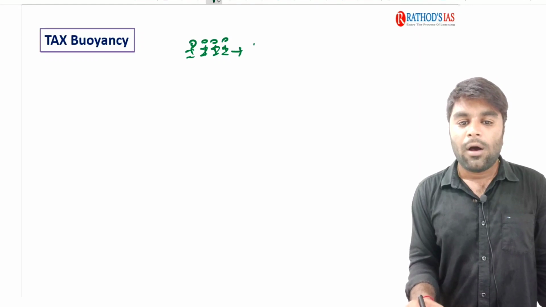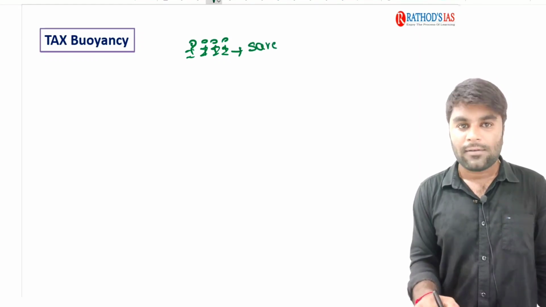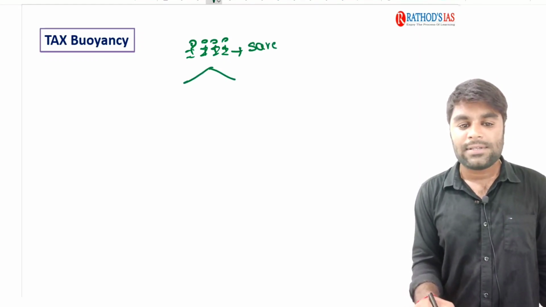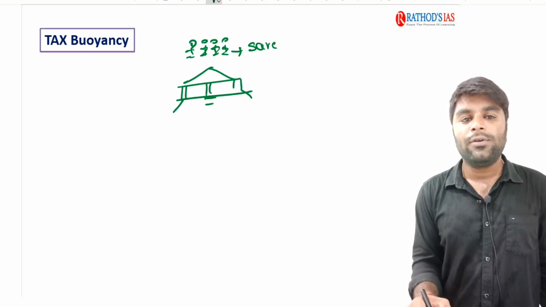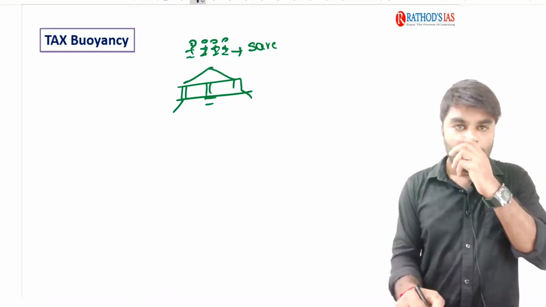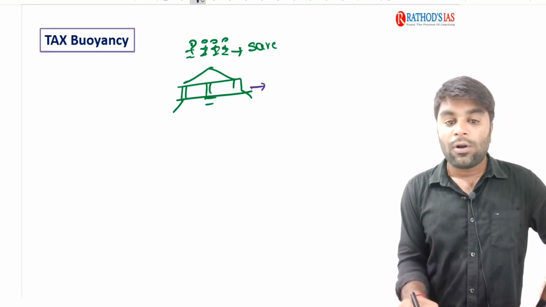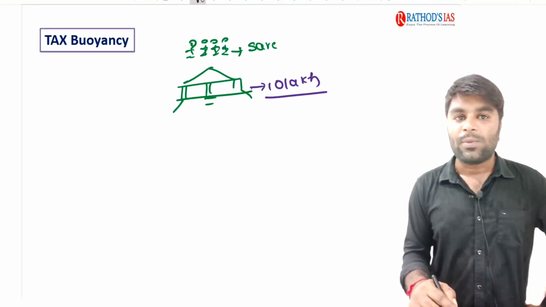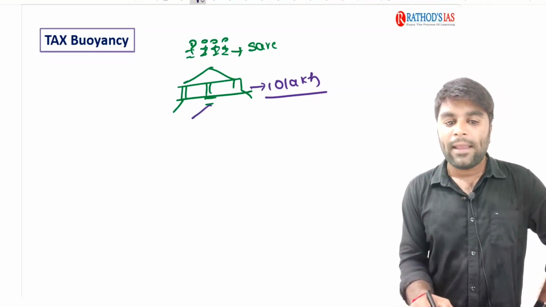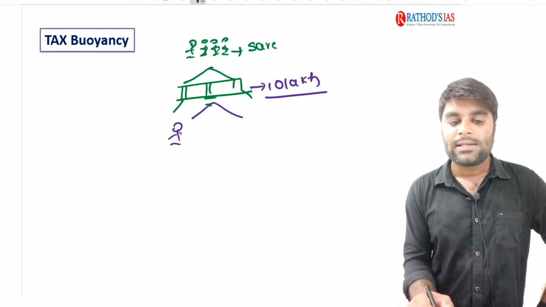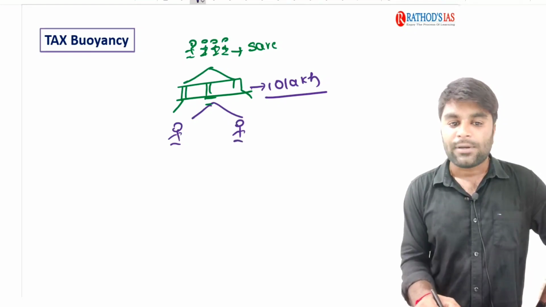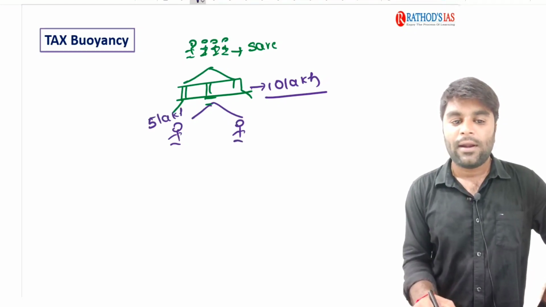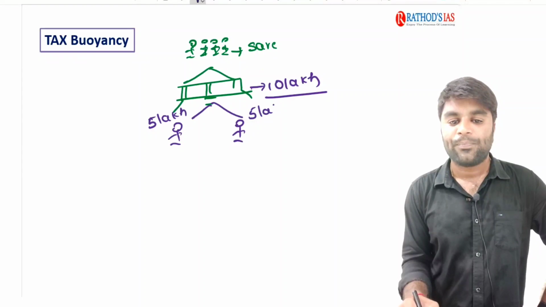Now, these people are going to save their money in the banks. Say for example, the people cumulatively saved an amount of 10 lakh rupees in the bank. Now what is this bank going to do? It is going to provide this 10 lakh rupees as a loan to entrepreneurs. Say for example, it is provided as 5 lakh rupees to each.